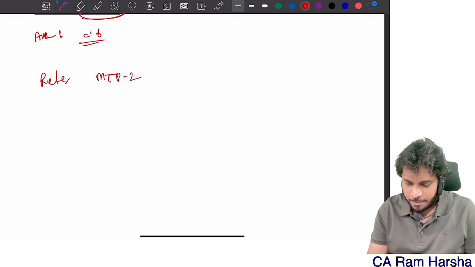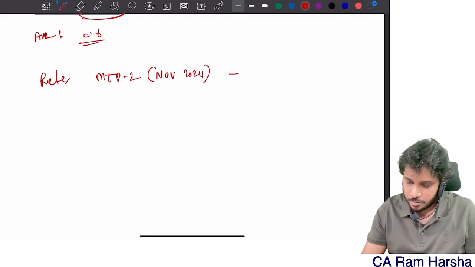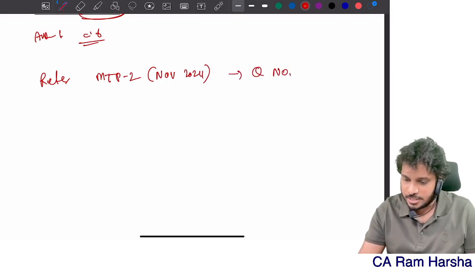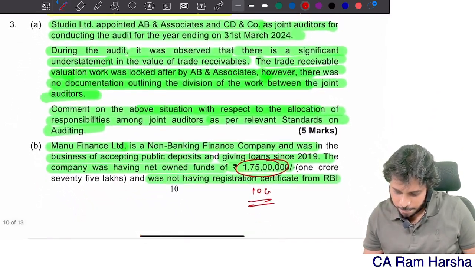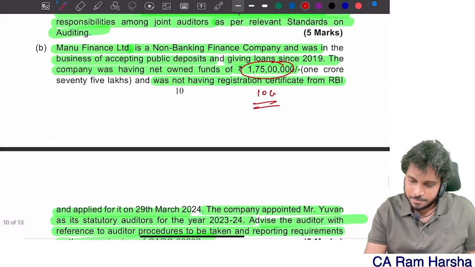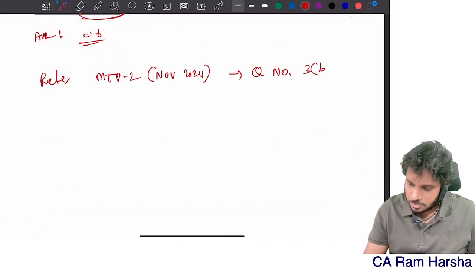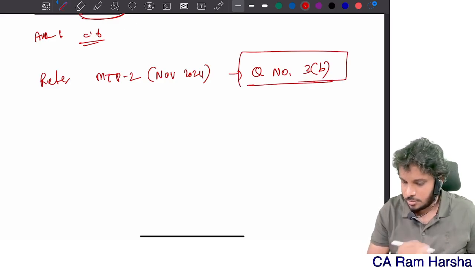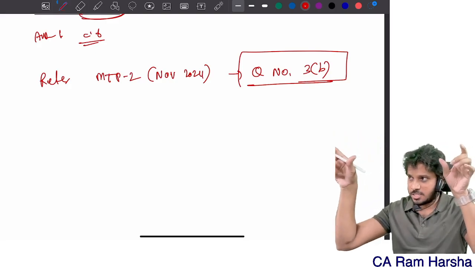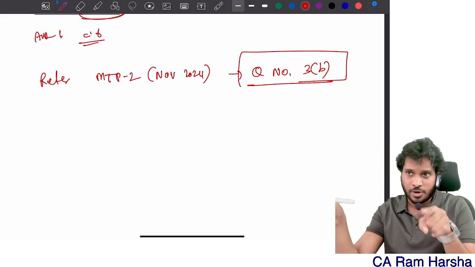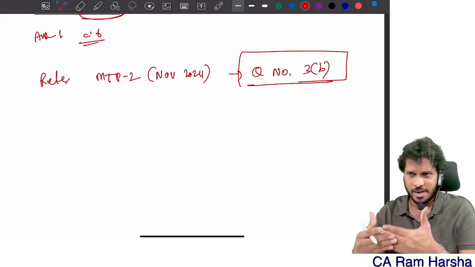Refer MTP November 2024. Question number, what is it? Question number 3B, right? Clear? Question number 3B. At the beginning of CARO also you can write. It's a must-read question. It's good. You can write it in the important list of questions. Okay. I hope you made it right.